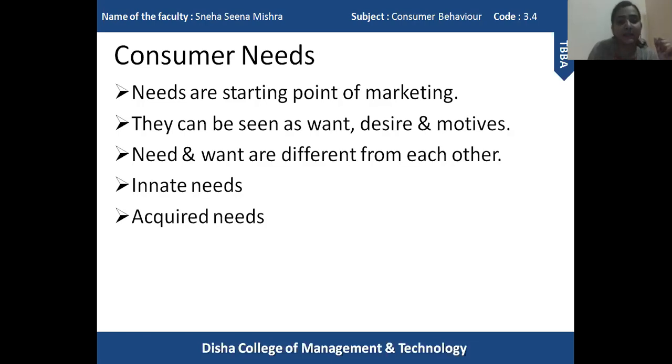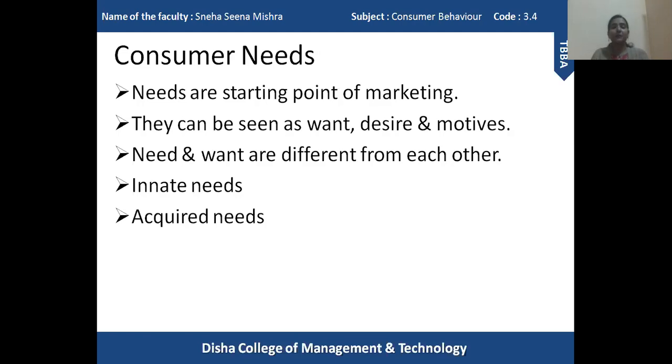The next point here says that needs can be seen as wants, desires and motives. Now, to some people, a need is a want, a desire, or a motive which drives them to purchase a product. Clear? So it can be seen in any way.